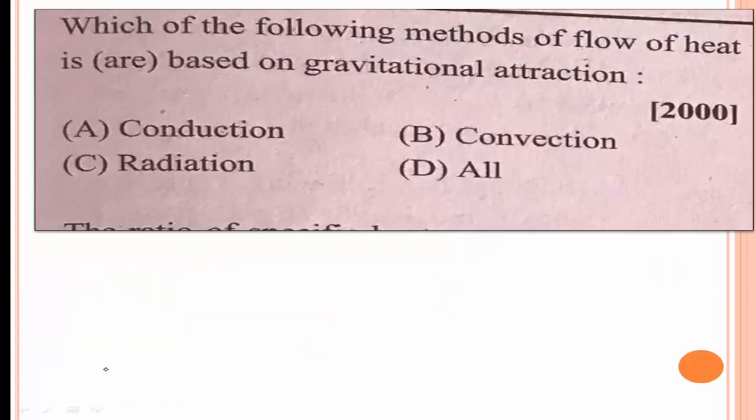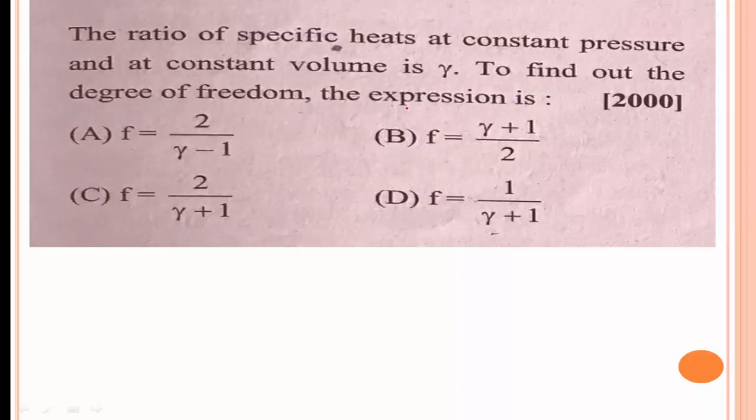The next problem: which of the following methods of flow of heat is based on gravitational attraction? Here, gravitational force is required for convection of fluid, in which heat is transferred from one point to another. Therefore, the option B is the right answer.